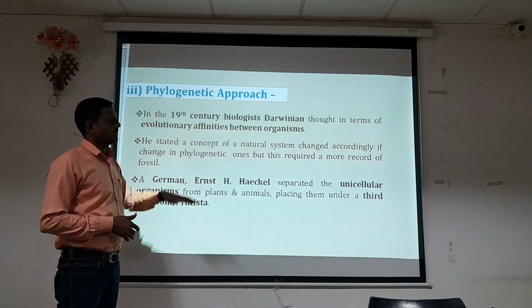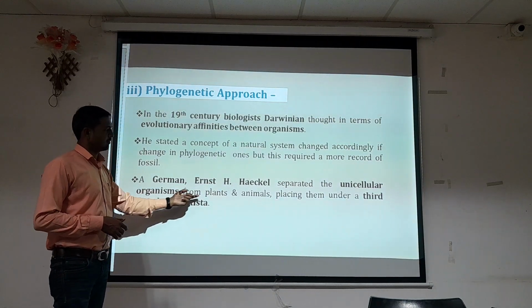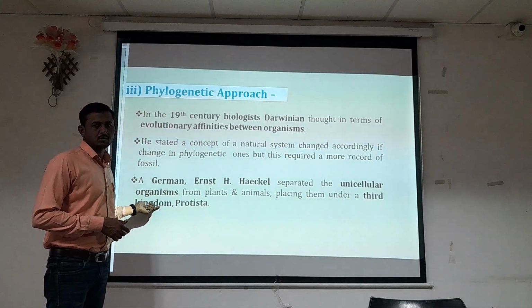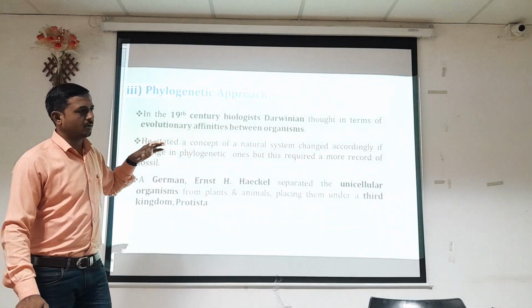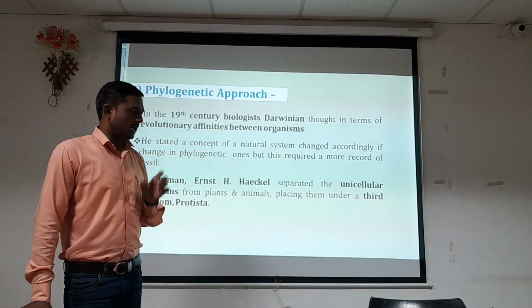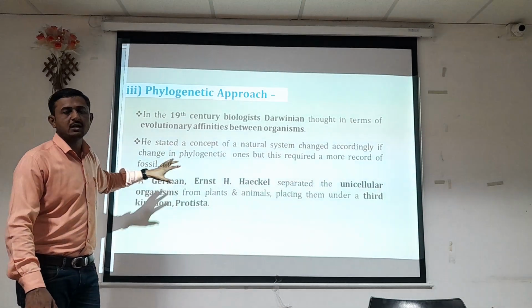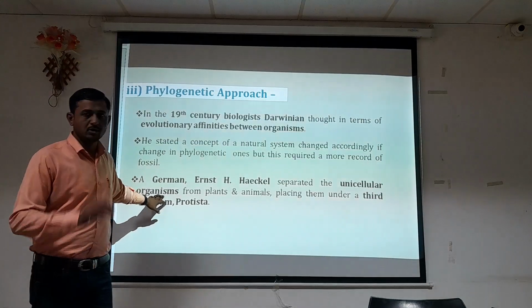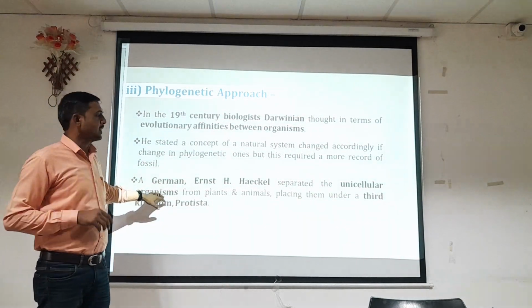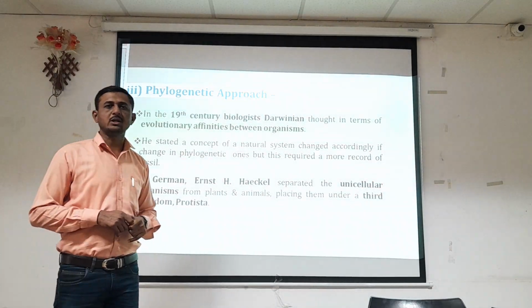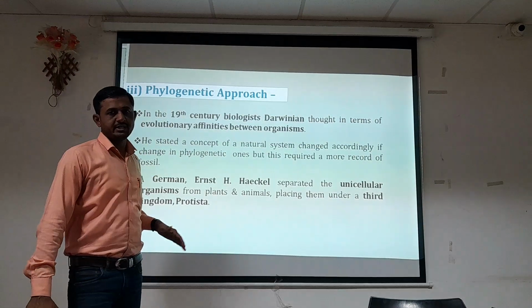The German Ernst Haeckel separated the unicellular organisms from plants and animals, placing them under a third kingdom, that is kingdom Protista. When we talk about organisms, they are prokaryotic and eukaryotic, and apart from that, some organisms are unicellular. For that, another kingdom, kingdom Protista, was developed, and the unicellular organisms are placed in that kingdom. So it is a phylogenetic approach.